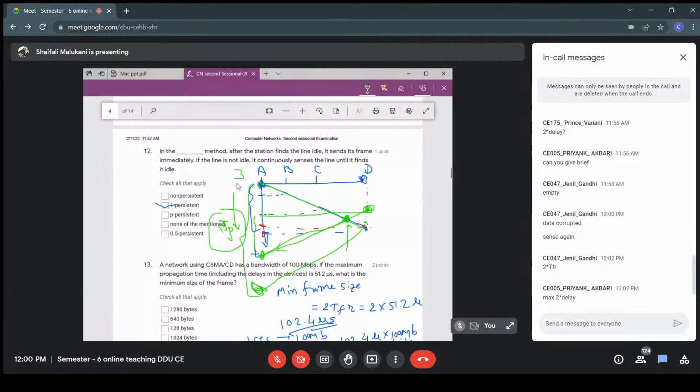suppose the frame is smaller than two times the propagation delay, sometimes it is considered garbage. Suppose I have a 3000 bit frame, but a collision occurs, so I will stop transmitting. What will be the garbage length in the channel? It will be two times the propagation delay, right? So if my frame is less than two times the propagation delay, or in that measure, generally it is considered garbage. That is why we generally keep the frame size greater than two times the propagation delay. Is it clear to you?